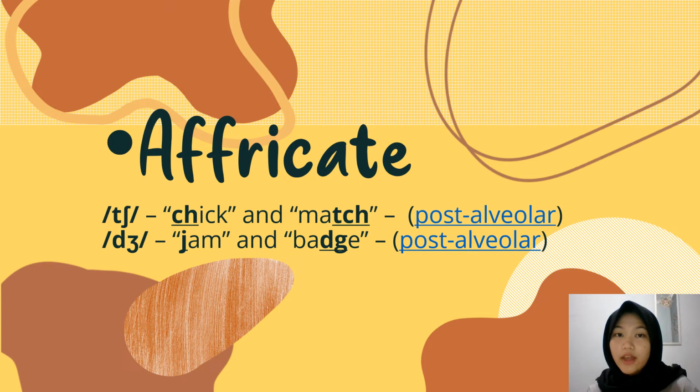Next one is affricate. Affricate consonants start as stop sounds with air building up behind an articulator which then releases through a narrow channel as a fricative instead of a clean burst as stops do. Both of them have the air blocked with the tongue just beyond the alveolar ridge, then release a fricative. For example, chick, match, jam, batch. It is called post-alveolar.